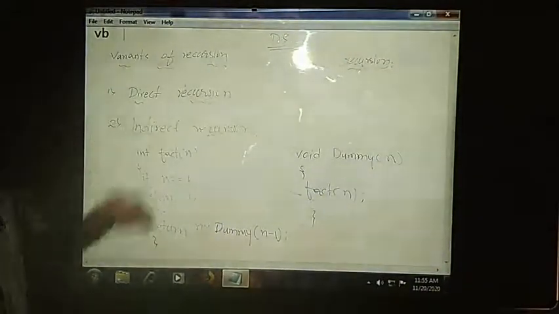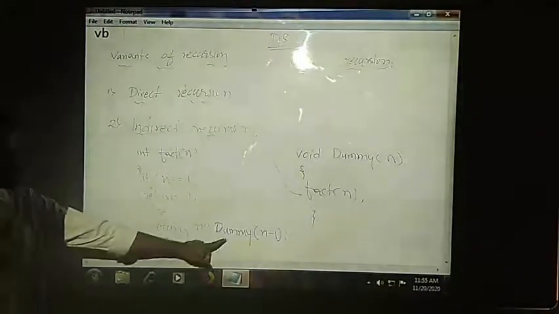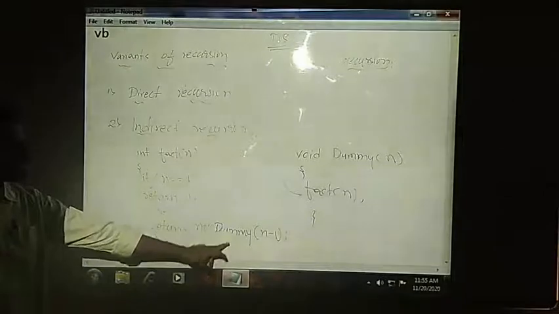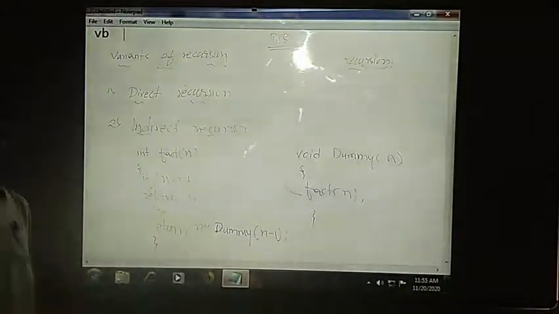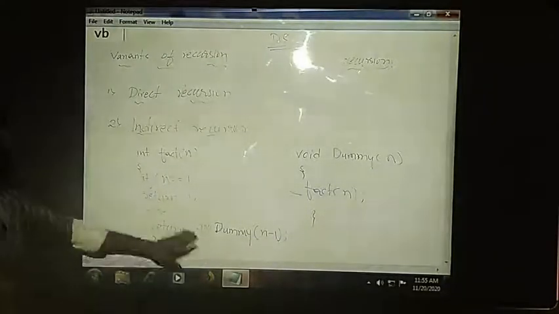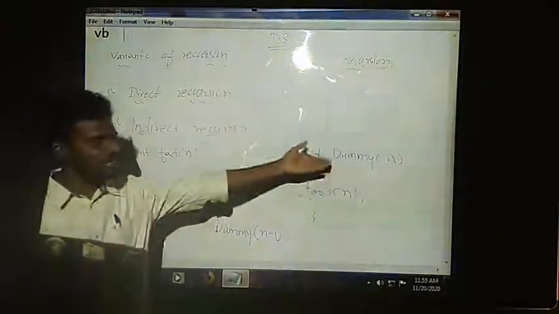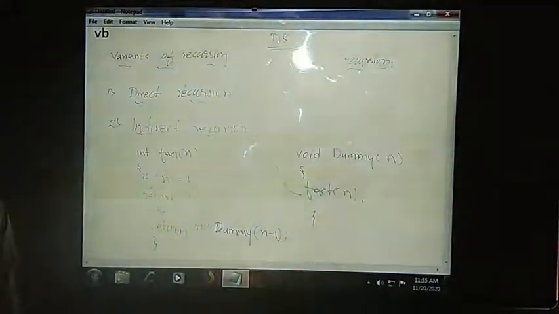You can write the same example for direct and indirect recursion. In case of direct recursion, you just need to remember that in place of the dummy function, you directly go for factorial of n minus 1. But in this case, we are calling a function called dummy, in which we are sending a value. In turn, it will call the same function called factorial. That is the reason we are calling this an indirect function.